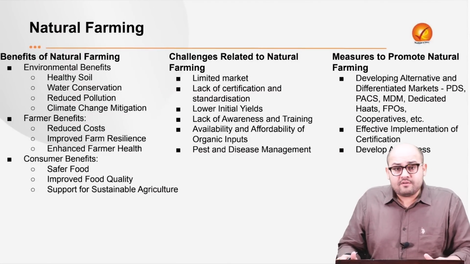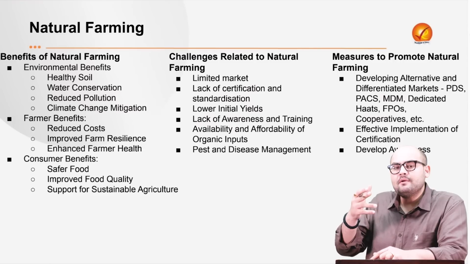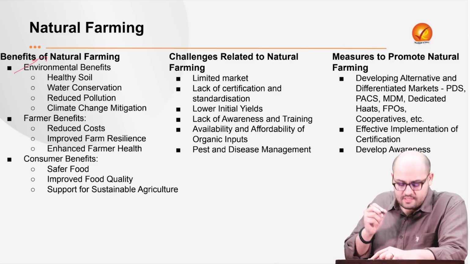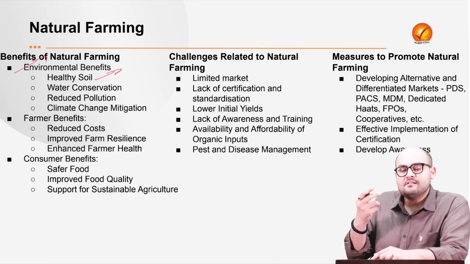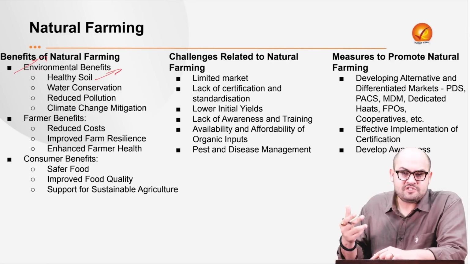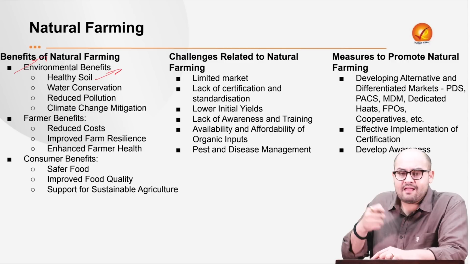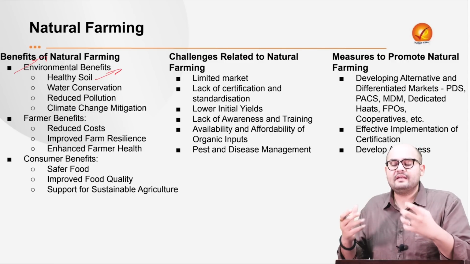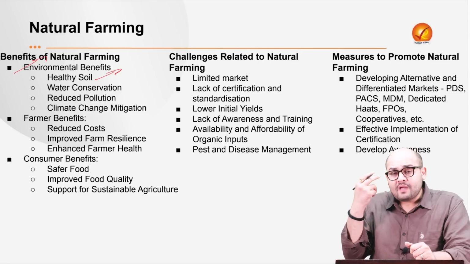Now, talking about the benefits of the scheme. We can primarily categorize this into 3 aspects. First is the environmental benefits. Now, see, we have got practices like composting or mulching. Now, this basically enhances the quality of the soil. It makes sure that the soil has more water retention capacity. Therefore, it leads to a healthy soil.